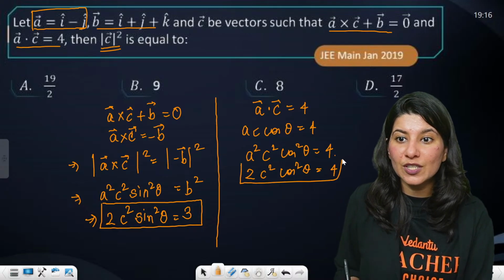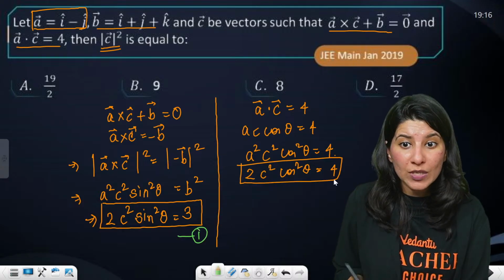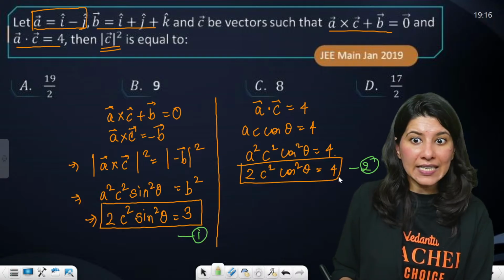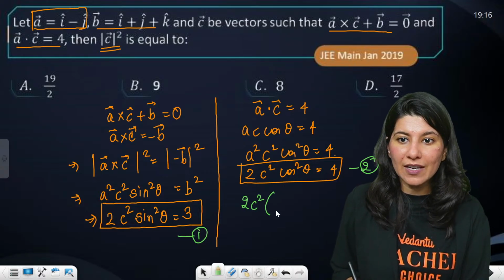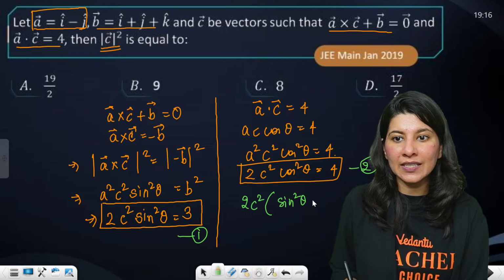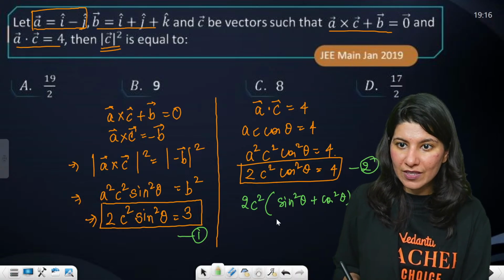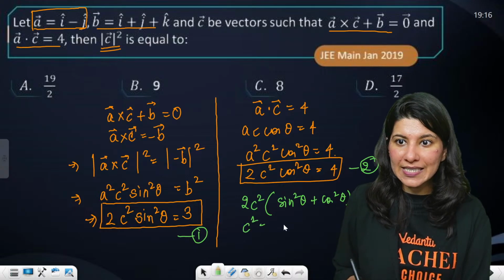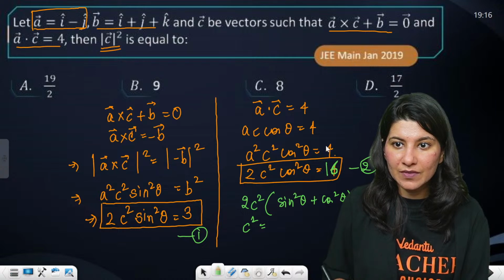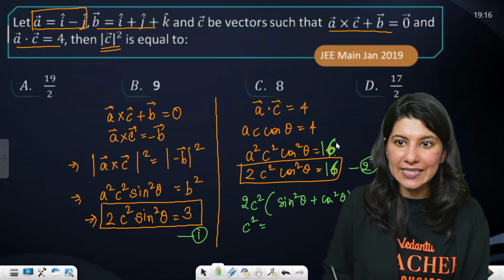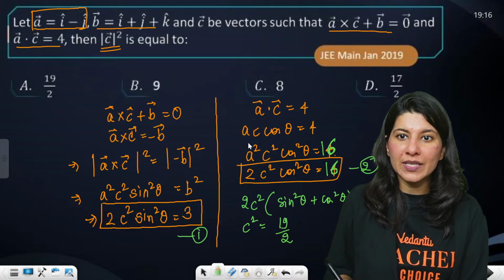This is this equation. Now, if I add the first and second equation, it will make much more sense. So what you're going to get is 2C square, if you take common, sine square theta plus cos square theta, and this is 3 plus 16. The moment you square 4, you will get 16. 16 plus 3 is 19. So 19 by 2 is your C square.